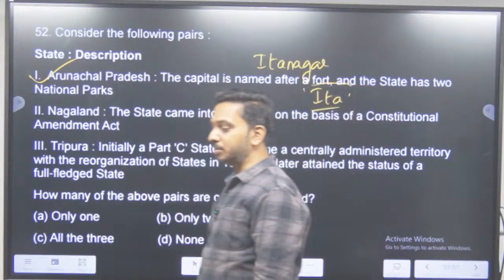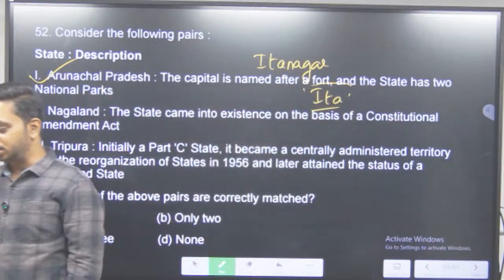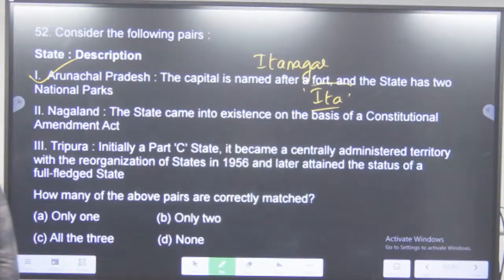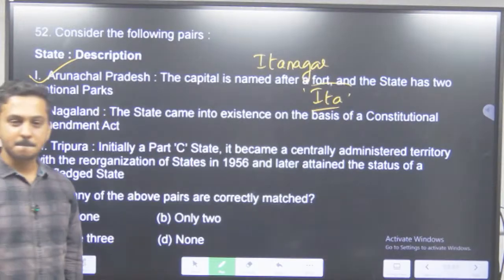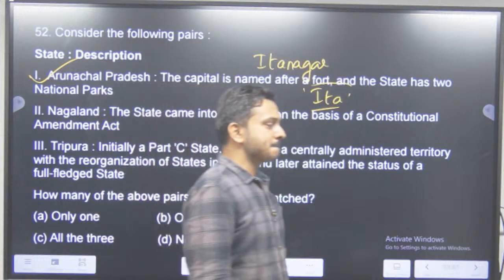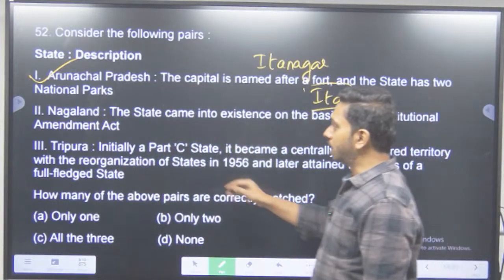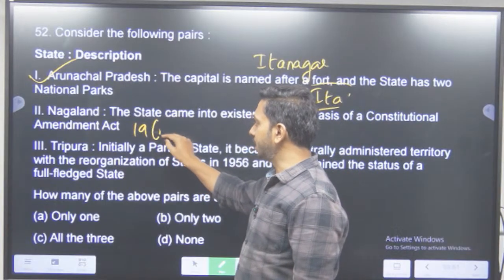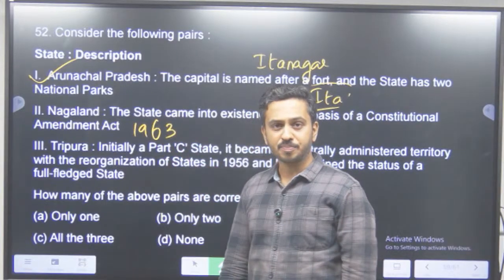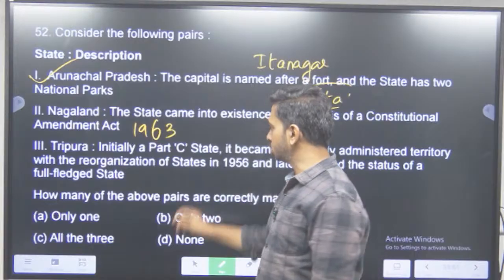So did it come to existence on the basis of a constitutional amendment act? Please tell me. Or before itself? Please tell me. Is it based on a constitutional amendment act? So Nagaland, is it formed in 1963? Yes. Was it based on a constitutional amendment act?